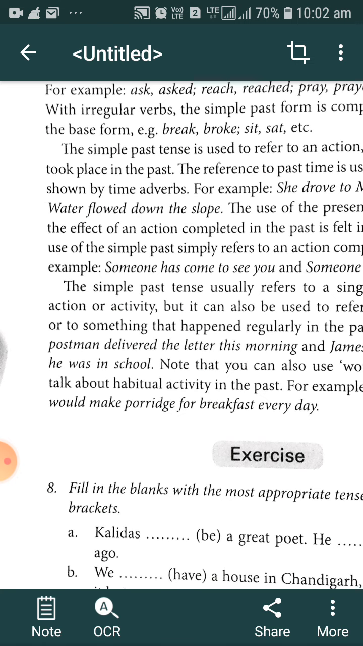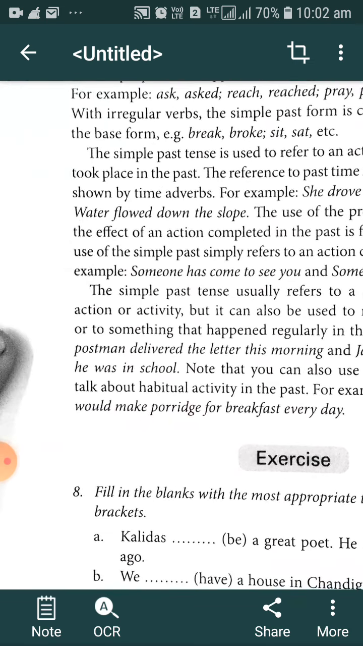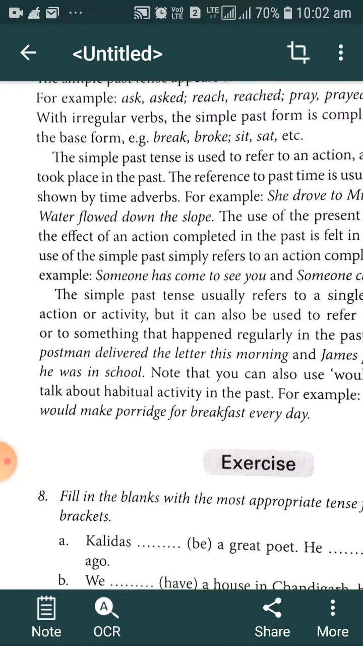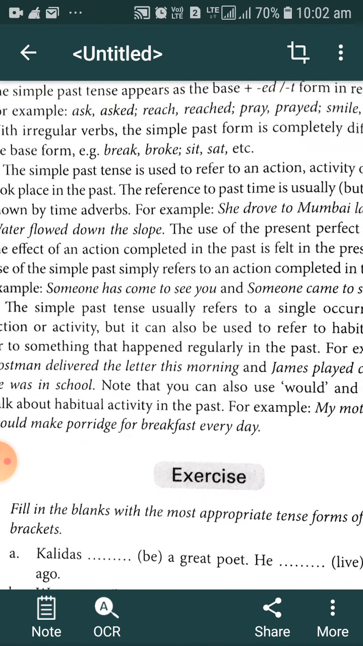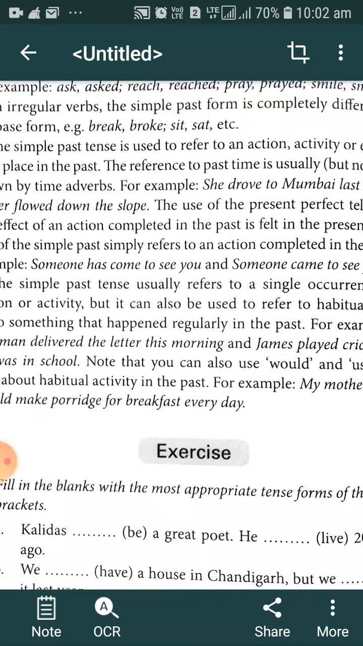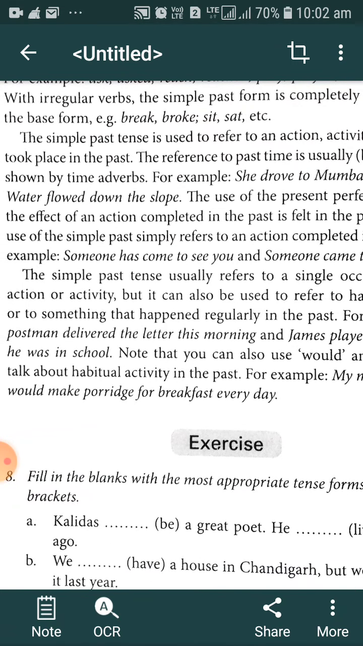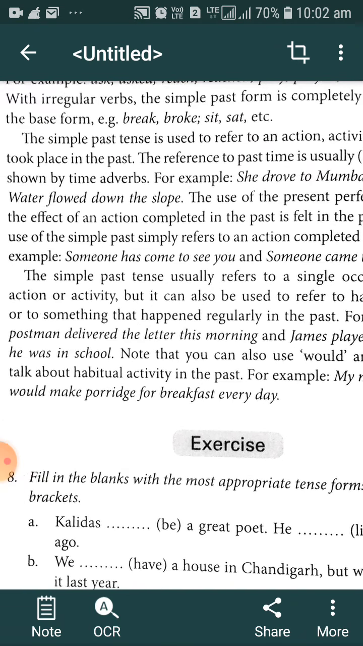The use of present perfect tells us that the effect of an action completed in the past is felt in the present, but the use of simple past simply refers to an action completed in the past. For example, someone has come to see you; someone came to see you. This is the most important thing you must keep in mind while using simple past tense.